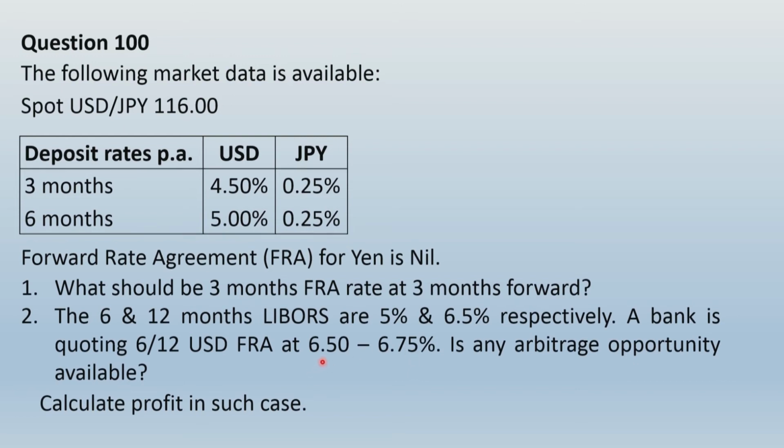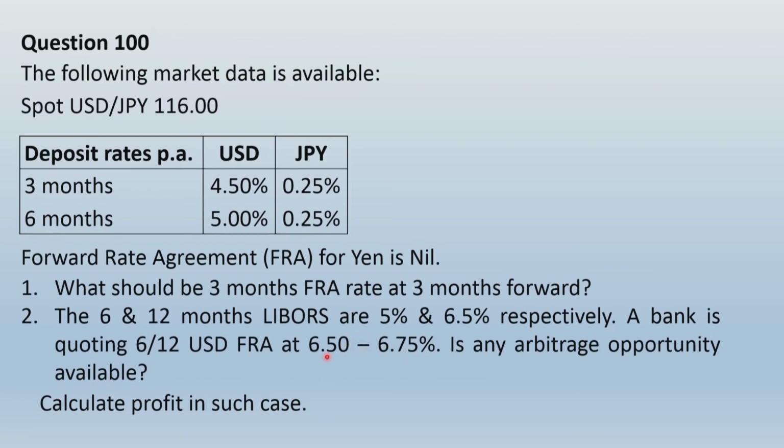The earlier rate, the lower rate, will be for investments or deposits, and the higher rate will be applicable for borrowing. That means if we invest or deposit our money with the bank, it will be 6.5%, and if we borrow, it will be 6.75%. Now see what happens.